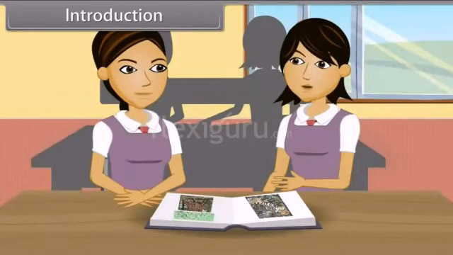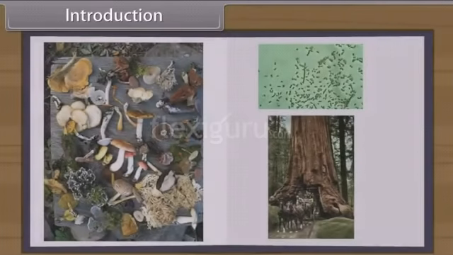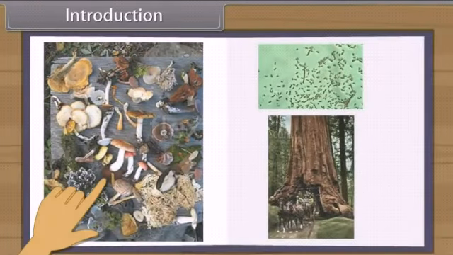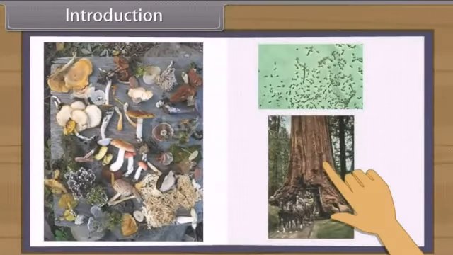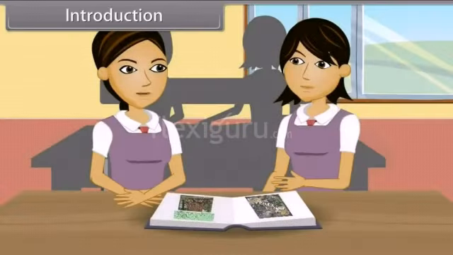Introduction. We all see a wide variety of plants and animals around us. Do you know, Shruti? There are more than 1 million species of animals around the whole Earth and about 500,000 species of plants on Earth. On one hand, we have bacteria, which are microscopic, and on the other hand, we have the blue whale, about 30 meters, or redwood trees, sequoia of California, of about 100 meters in height.